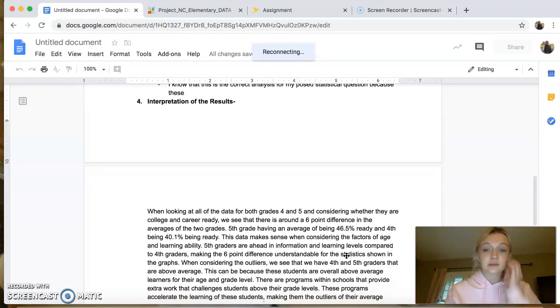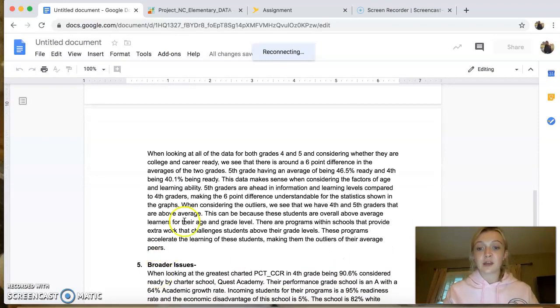So for the interpretation of these results, when looking at all of the data for both grades 4 and 5, considering whether they are college and career ready, we see that there's around a 6 point difference in the averages of the two grades. 5th grade having an average of around 46.5 and 4th grade being 40% ready. As I said before, this measurement of data makes sense considering factors of age and learning ability and the information that is needed in those standards met for 4th and 5th grade.